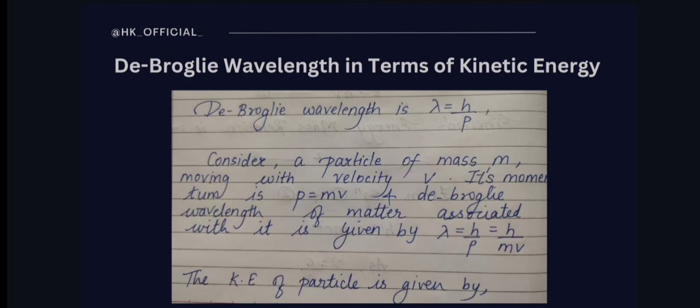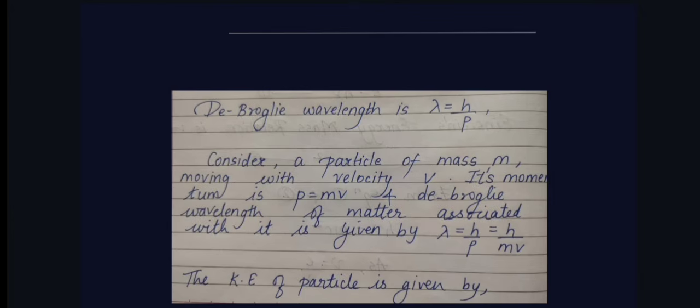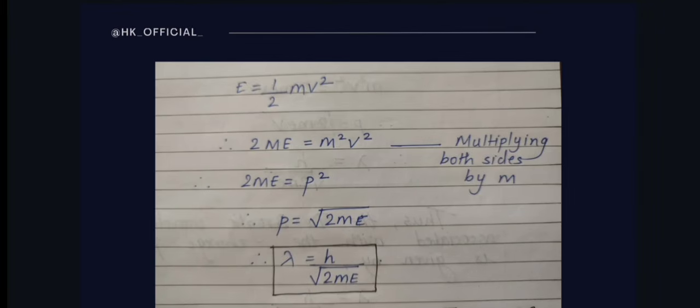Its momentum is p equal to mv, which is the formula itself, and the de Broglie wavelength of matter associated with it is given by lambda equal to h by p, or we can say that it is equal to h upon mv. Till now we have simply taken the equation lambda equal to h by p. Now we have to know what the kinetic energy of the particle is. So we all know the very basic formula of kinetic energy, which is equal to 1 by 2 mv square.